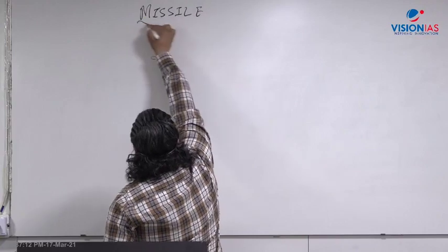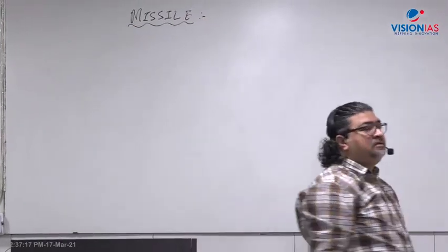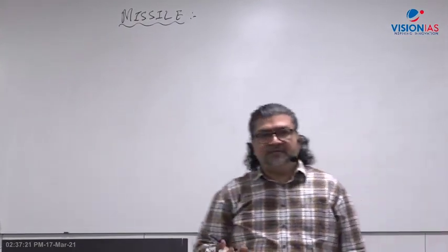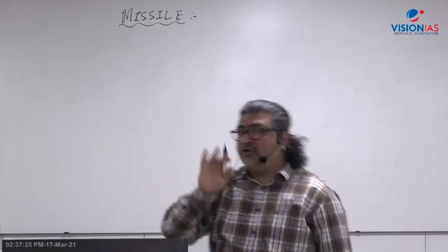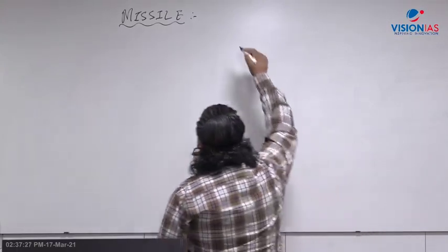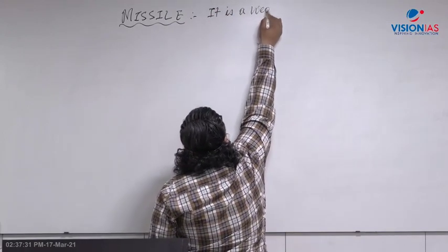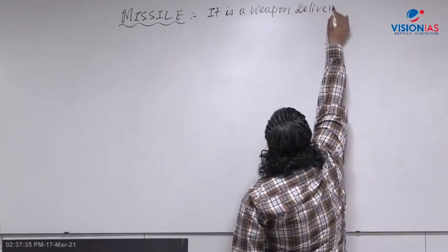Now in a very simple way, what is a missile? How to define a missile? A missile, in plain language, is a rocket, a simple rocket, right? Which can go to a distance and hit a target. Or you can say that a missile is a weapon delivery system, right?